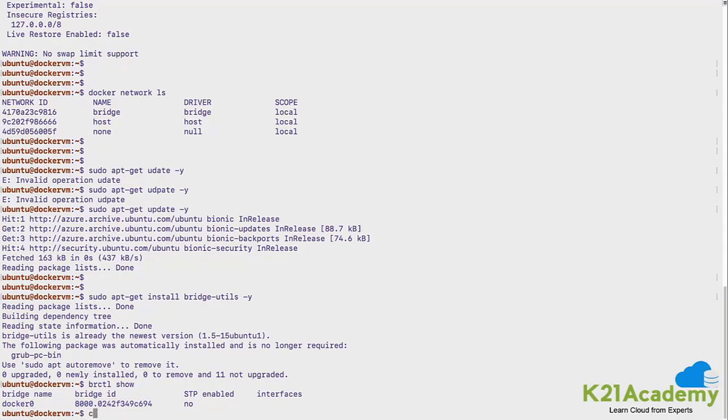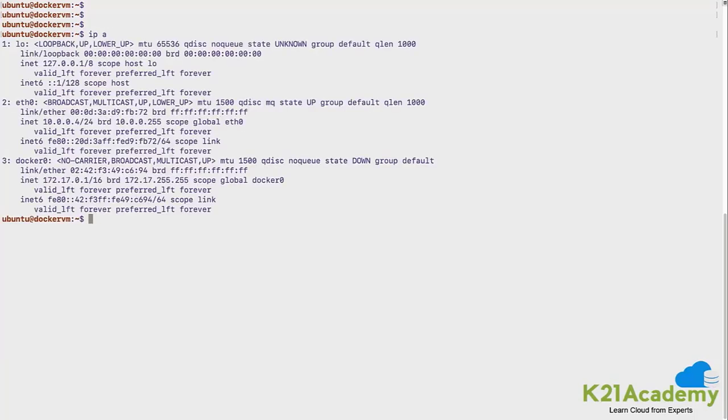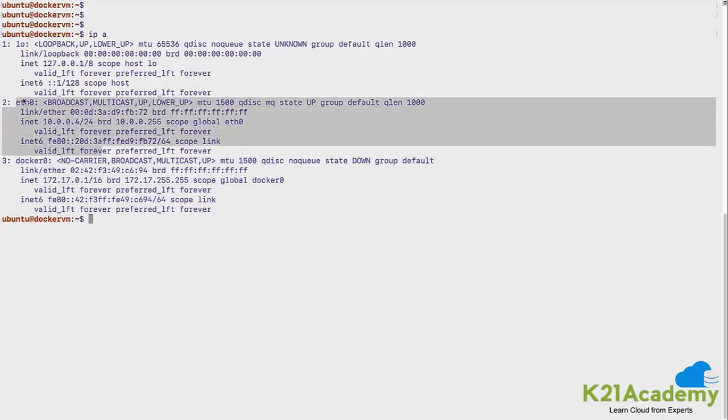So let me clear the screen and show you the IP address. The short form can be this, ip a, and with this you would see that docker0 is there and eth0 is also present. So eth0 is the default interface, the first interface of the Docker host machine. Our Docker server is having only one Ethernet interface card, and that is assigned eth0. And docker0 is the bridge which is by default created.